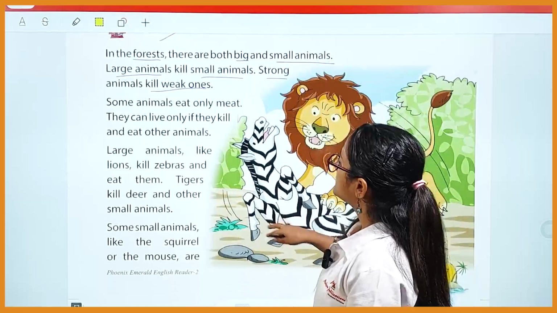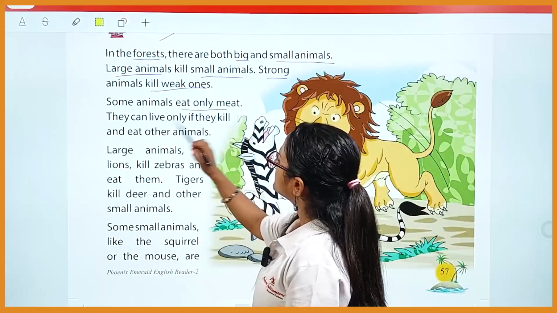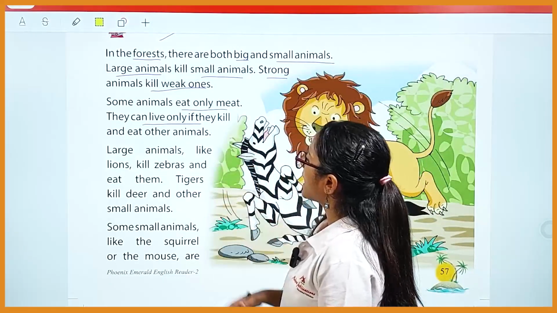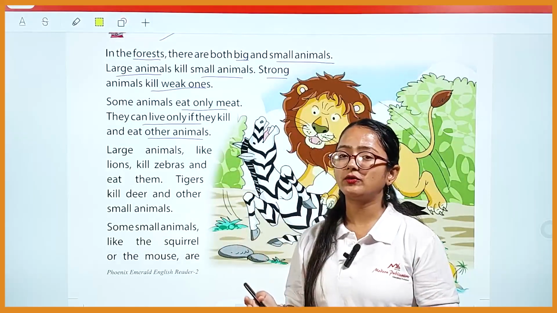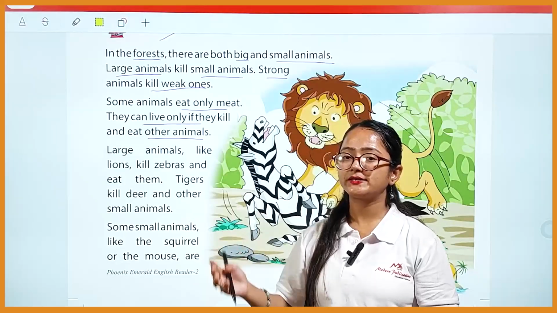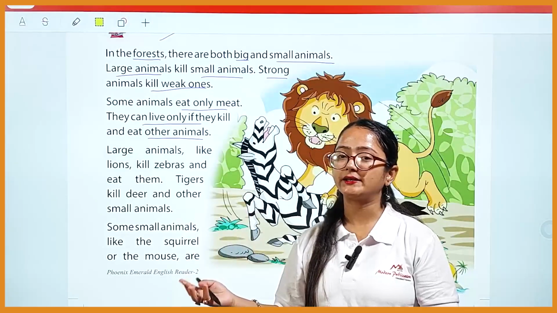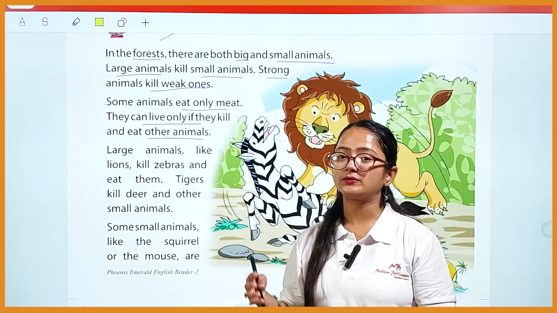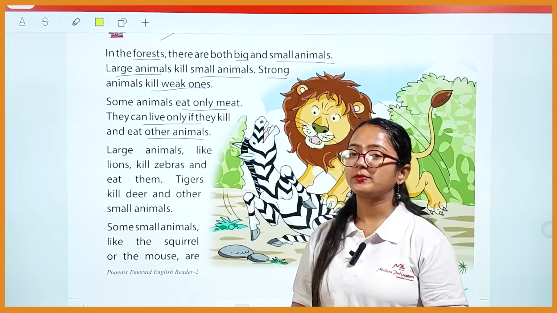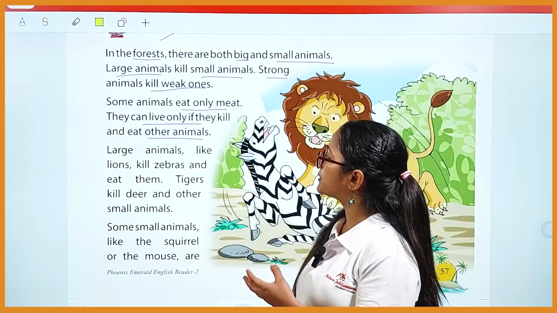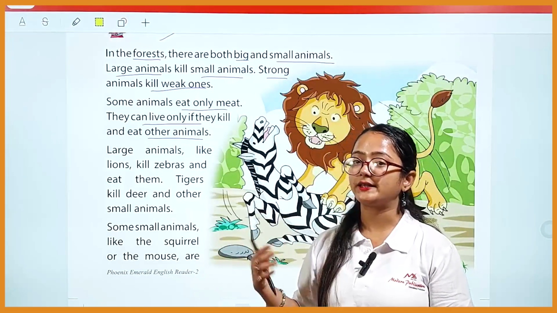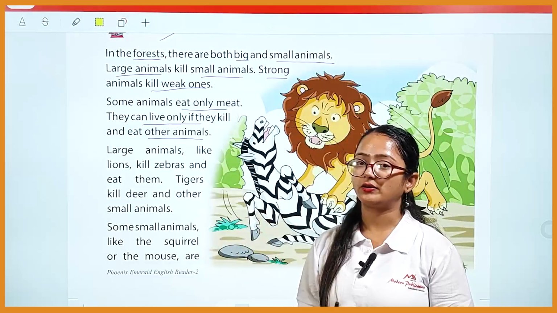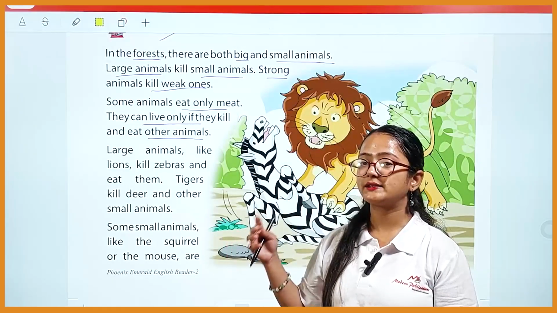Some animals eat only meat. They can live only if they kill and eat other animals. So there are some animals who live only on meat. Basically, they kill other animals and consume them, and that is how they live their life. They stay alive by killing other animals and eating their flesh. That is their type of food.